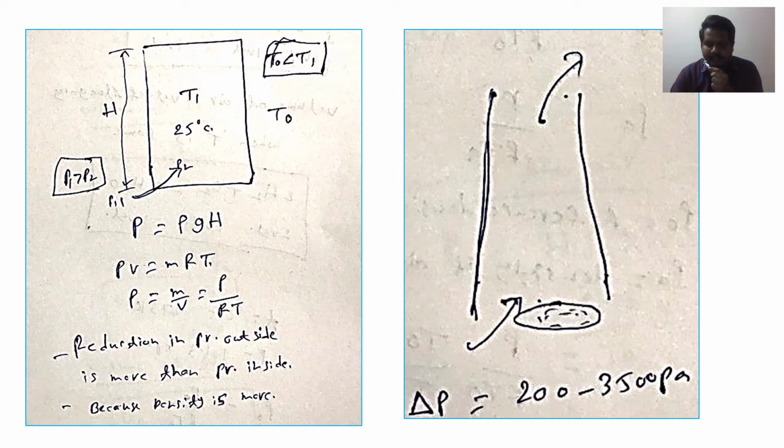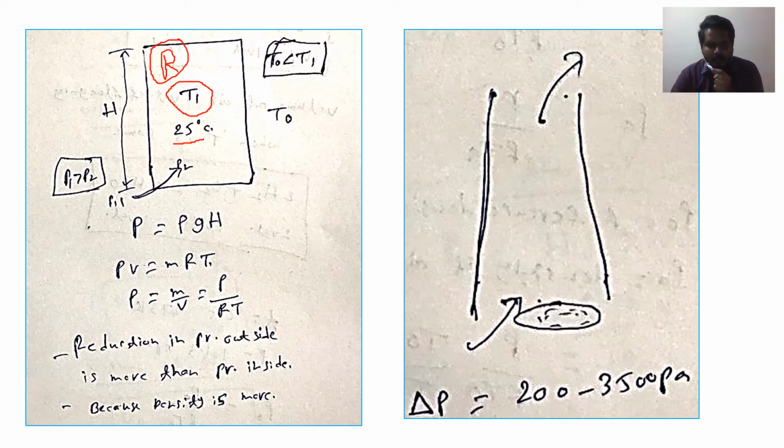Before going to discuss draft, let me explain a simple example so that we can understand what is draft. In winter season, let us assume that this is our room. Inside our home, say the temperature is T1, that is 25 degrees centigrade.